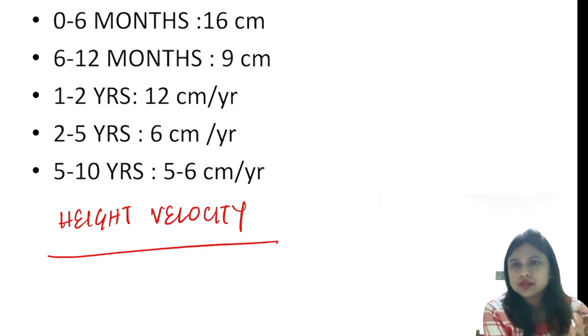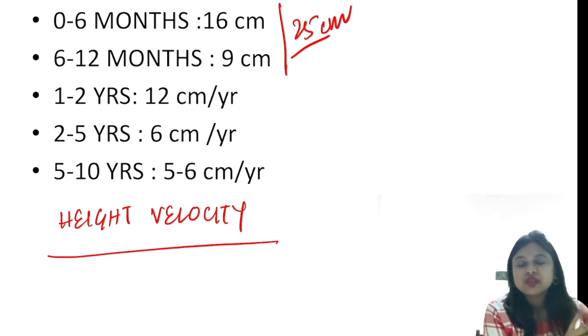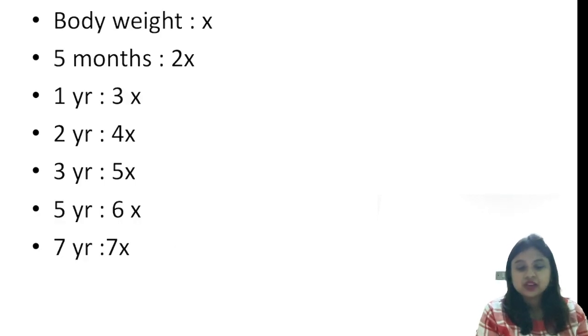I think this is only asked in the paper, but I don't know the exact recall. 1 to 2 years it's 12 centimeter per year, and 2 to 5 years it's 6 centimeter per year. 5 to 10 years it's 5 to 6 centimeter per year. So here it is 16 plus 9, that is 25 centimeter in 6 months plus 6 months, that is a 1 year period. Okay, this is the height velocity.